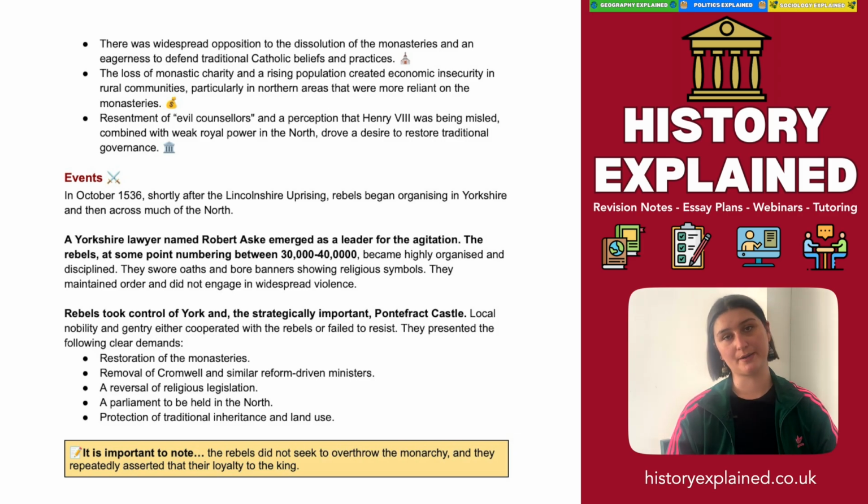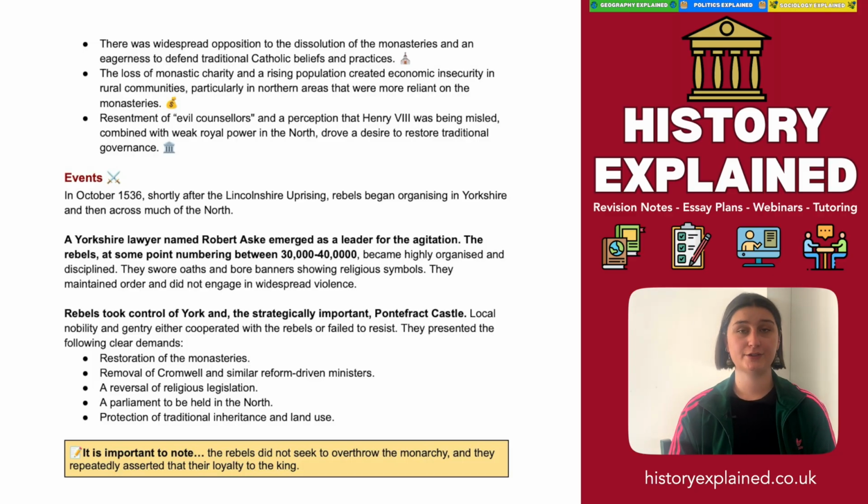Now, after the Lincolnshire Uprising, rebels began to organise in Yorkshire, and then it grew across much of northern England. A Yorkshire lawyer named Robert Aske emerged as a leader for the agitation. The rebels, at some point numbering between 30,000 and 40,000, became highly organised and disciplined. They swore oaths, bore banners showing religious symbols. They maintained order and did not engage in widespread violence.